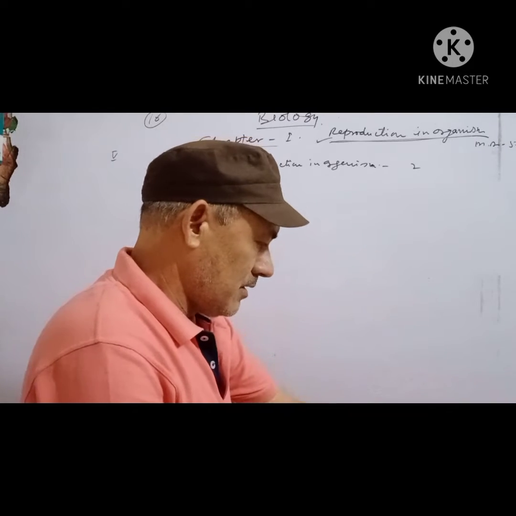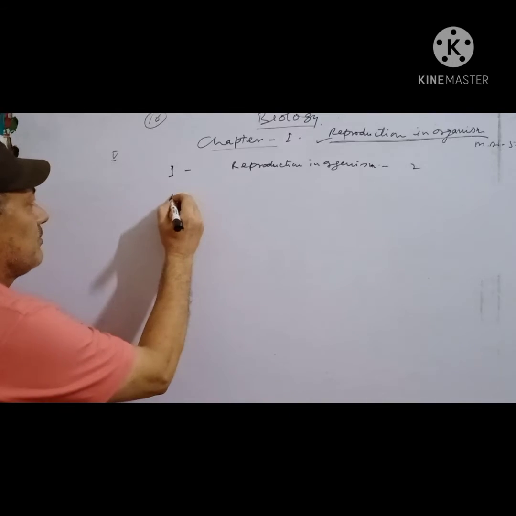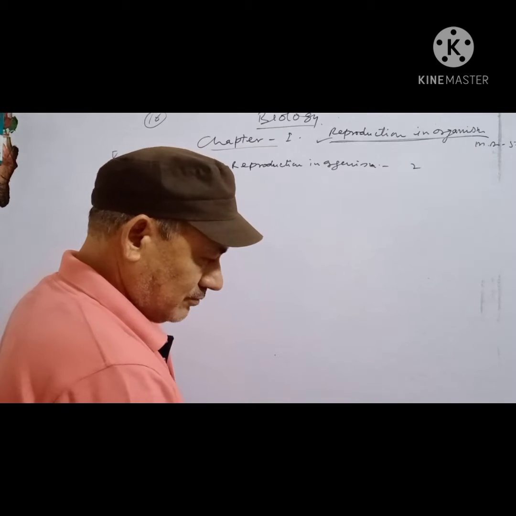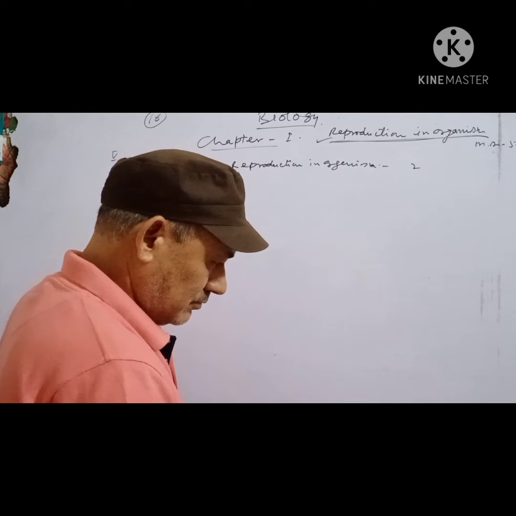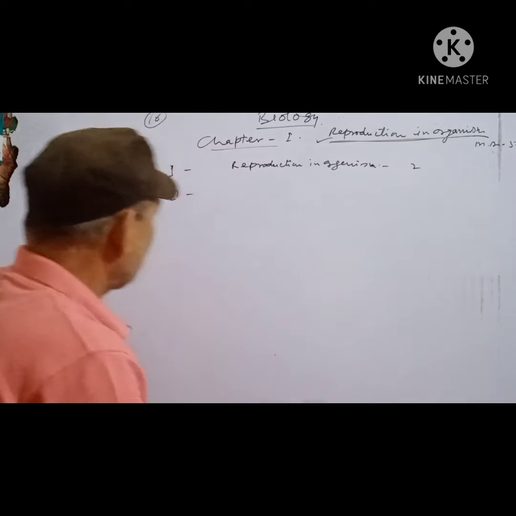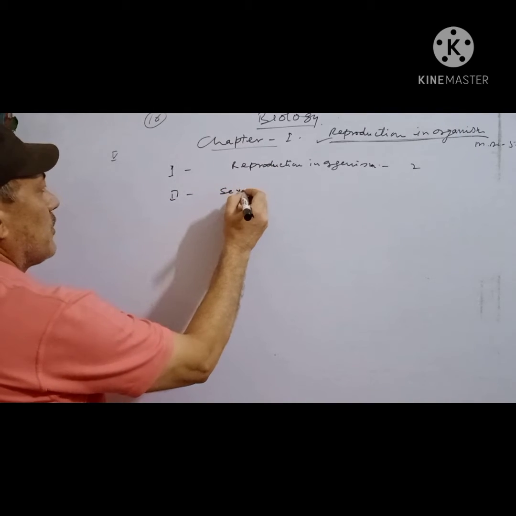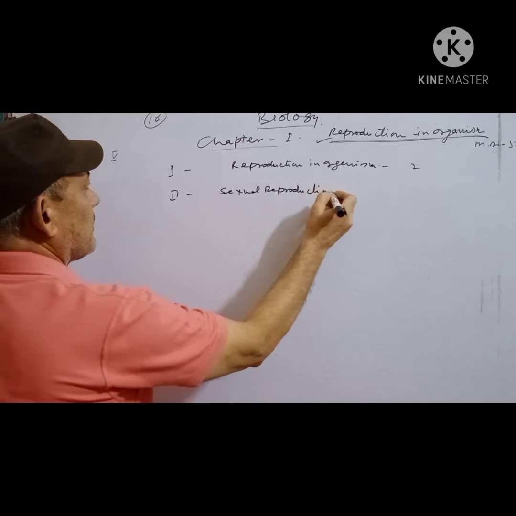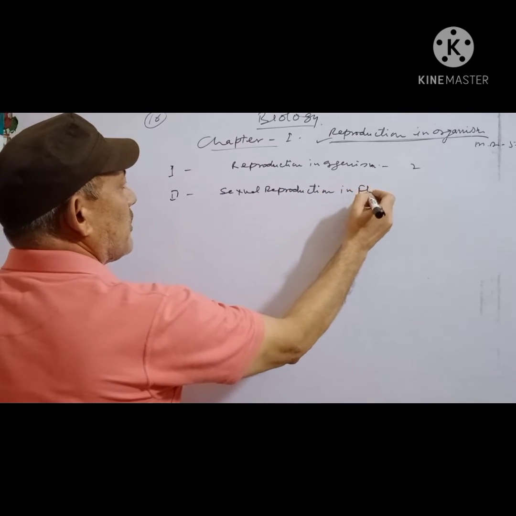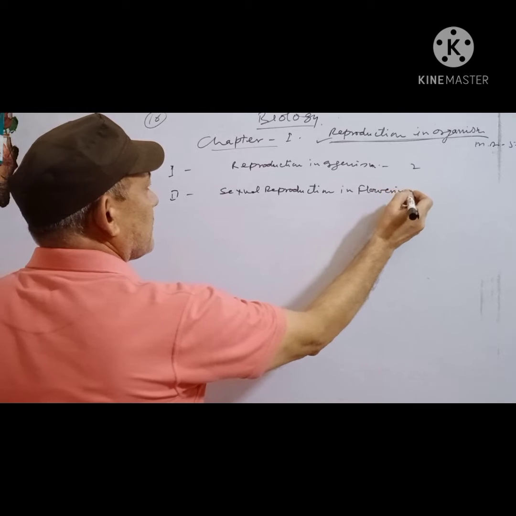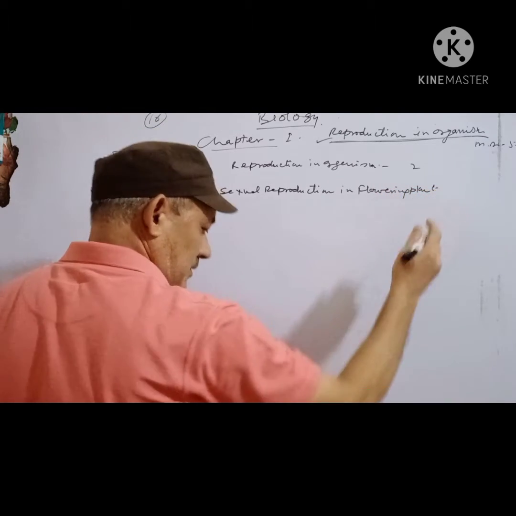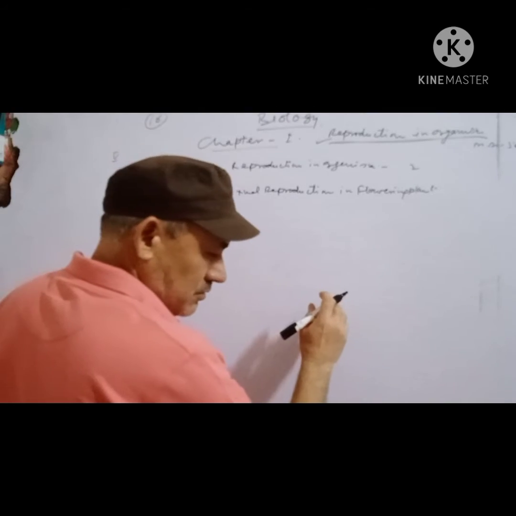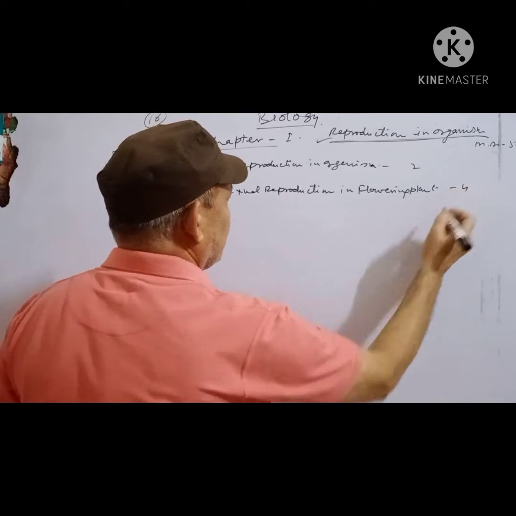And second chapter is sexual reproduction in flowering plants. It contains 4 marks.